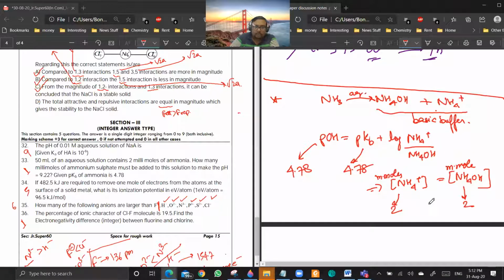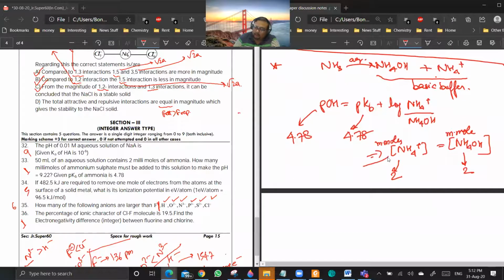Now this 2 millimoles is coming from (NH4)2SO4. So how many millimoles of this has to be used? 1 millimole. Are you getting a point? Yes or no? Yes, sir. Okay.